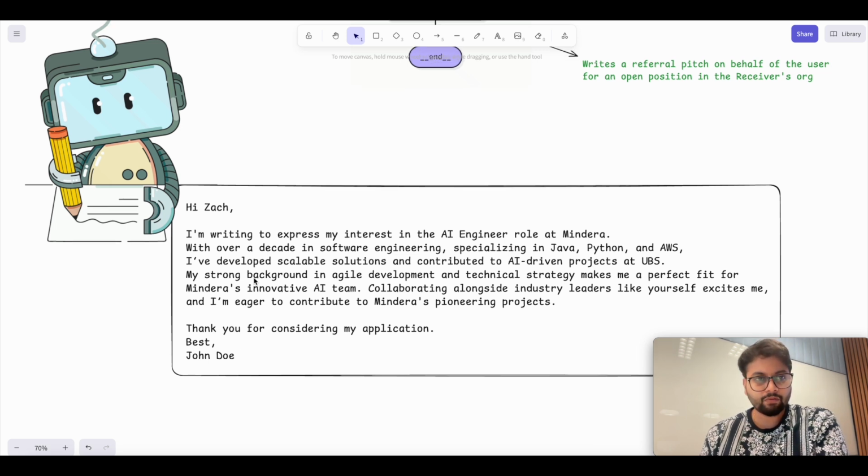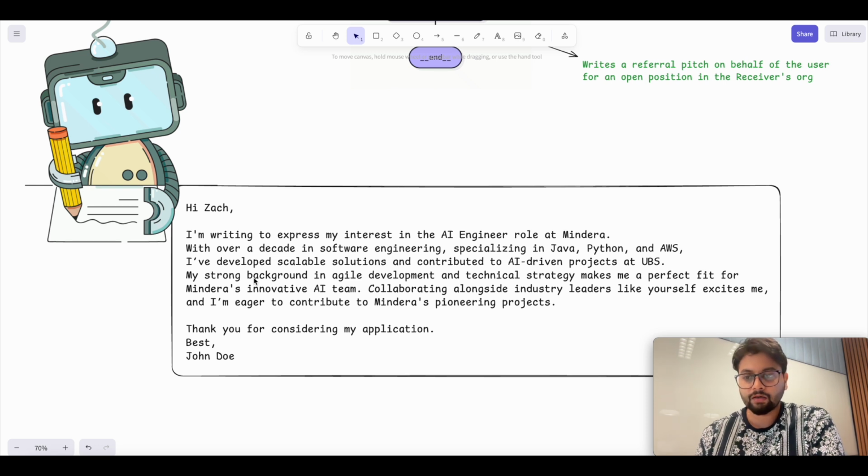So I hope this was helpful. This is how you can build an agentic workflow in LangGraph. Moving forward, in the videos ahead, we'll be building more complex agentic workflows. We'll introduce more complex methods like parallel execution and custom reducers. We'll talk more about shared state, and we'll try to see what else we can automate and what else we can do with these agentic workflows.